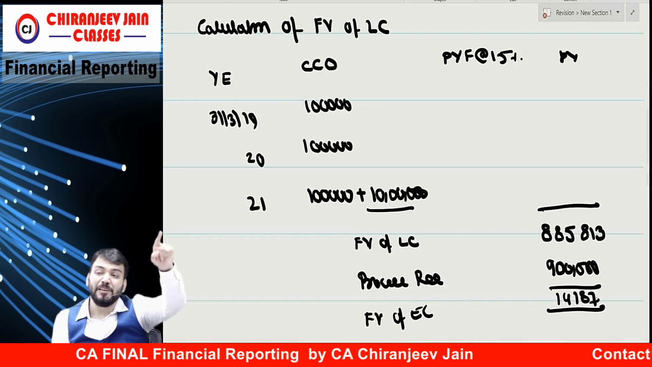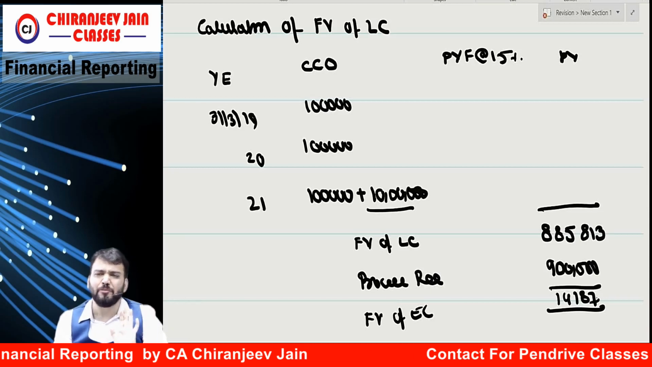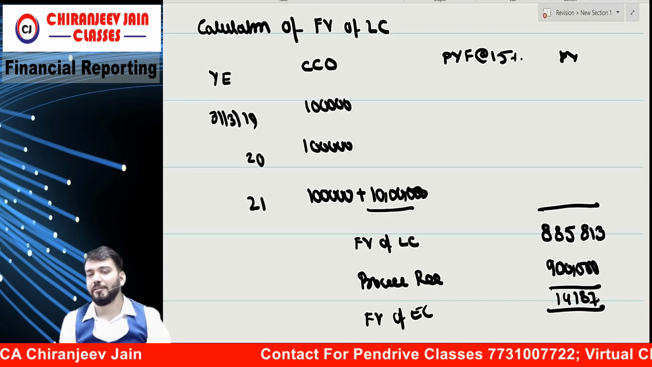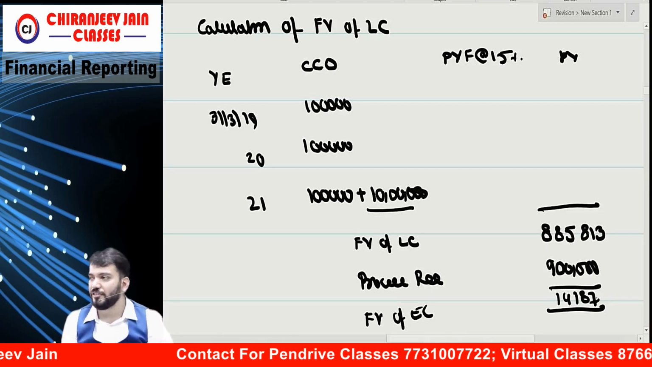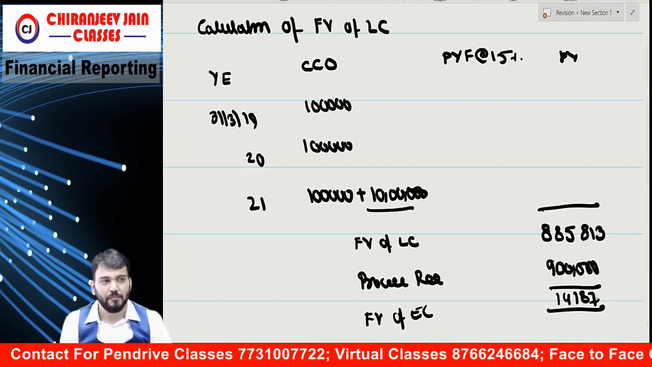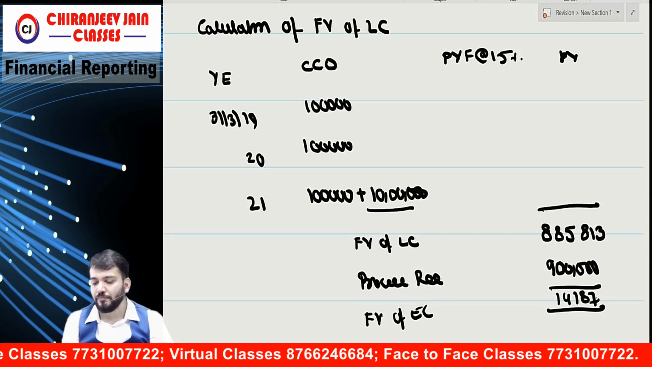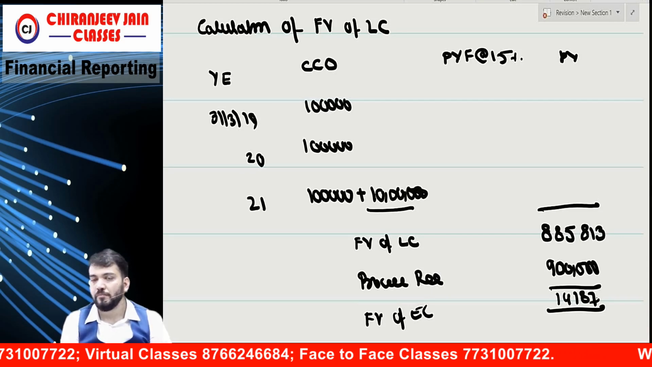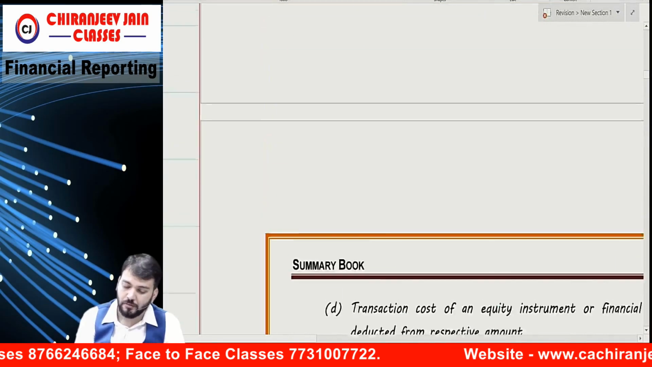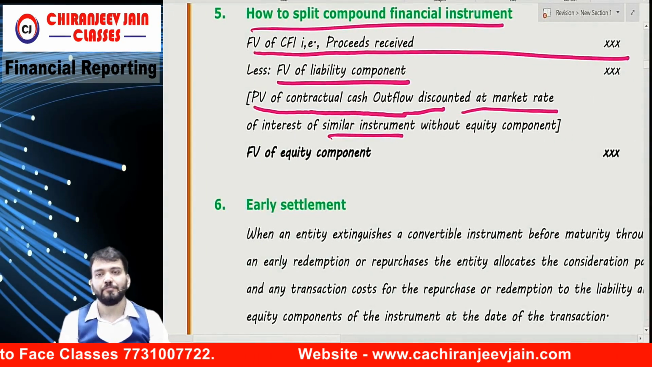Have you understood compulsory convertible and optionally convertible? So normally this type of question is asked. Understood. Shall we go on? Okay. So one point done. How to split, you understood.